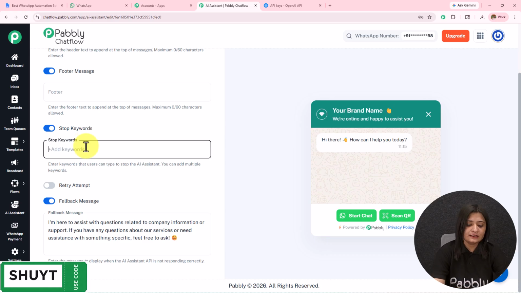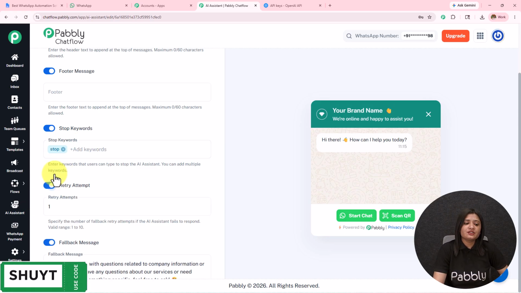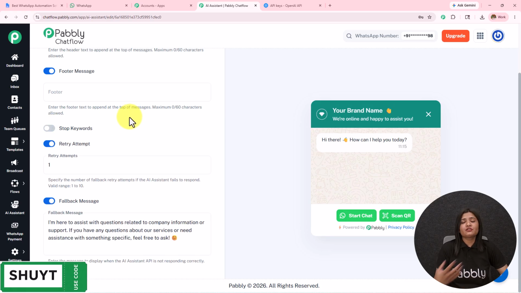So how to enter this? Simply write that particular word and press enter. In this manner you have added the stop keyword. Then we have this retry attempt. Now when the API is not responding or the AI agent is not able to resolve the queries of the user, then this retry attempt is given. The valid range is 1 to 10.